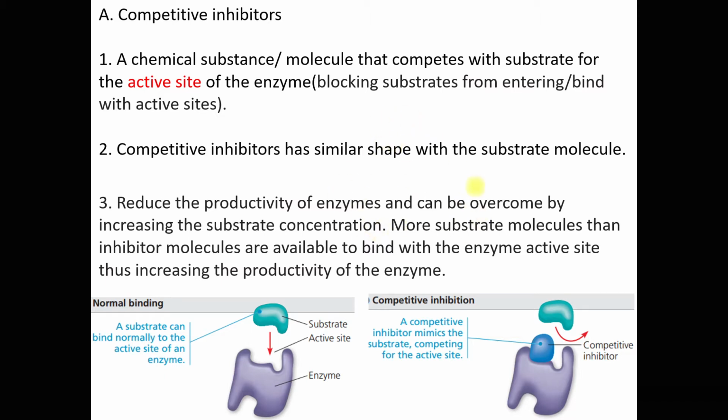Fortunately, competitive inhibition can be overcome by increasing the substrate concentration, because there will be more substrate molecules than inhibitor molecules available to bind with the enzyme active site. So this eventually increases the productivity of the enzymes, which is the formation of the product. Right?